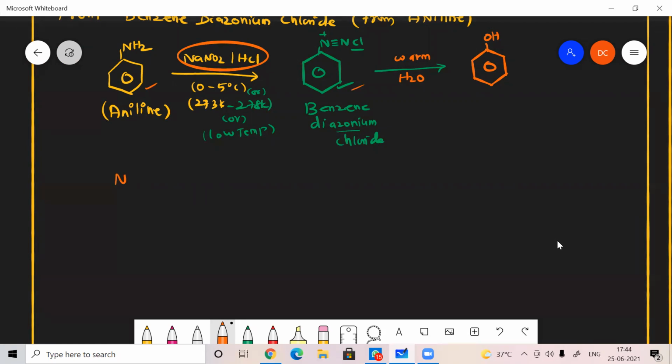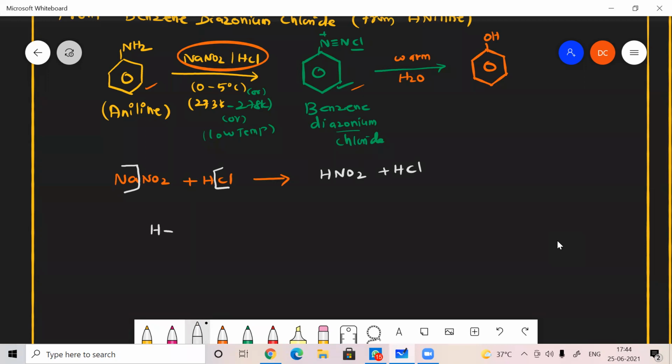So initially when NaNO2 is along with the HCl, what will be my product? Just assume Na plus and Cl minus are left over. Then what will be the remaining product? HNO2 along with that HCl. HNO2 is nitrous acid.